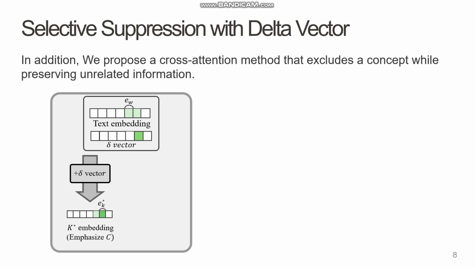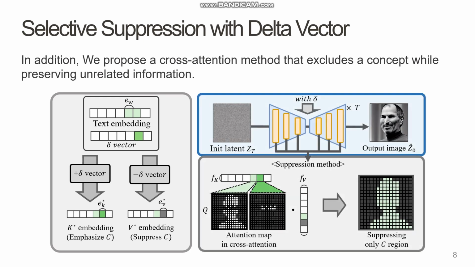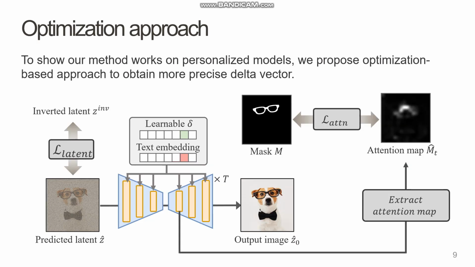Then, in the value pathway, we subtract the delta vector. This effectively removes the glasses information, but only in the specific regions we just identified. This two-pathway approach allows us to precisely suppress a target concept while preserving the rest of the image. And we apply this to replication tokens, enabling precise spatial suppression using softmax.